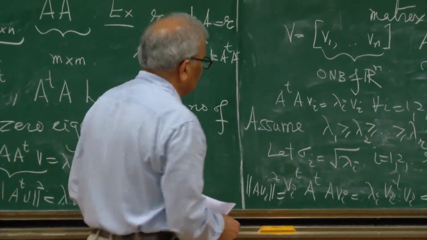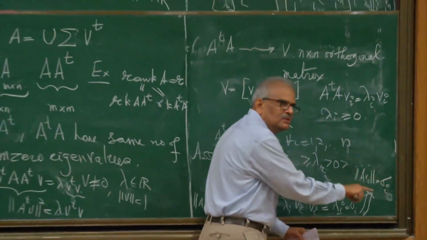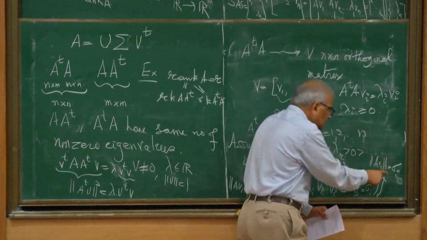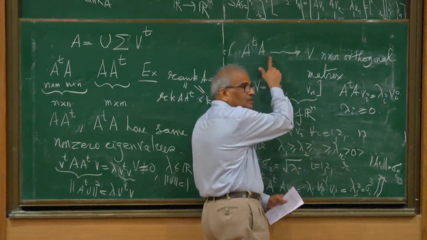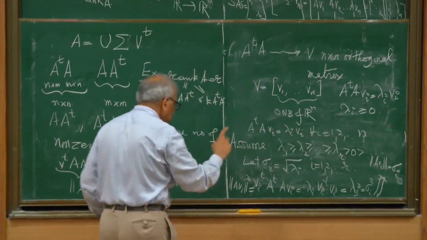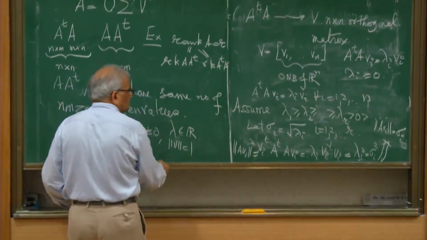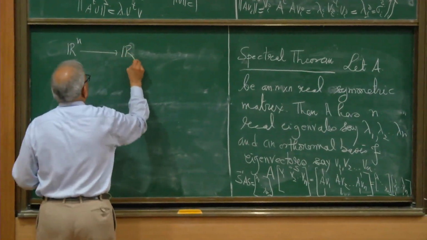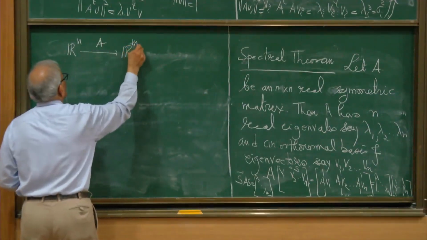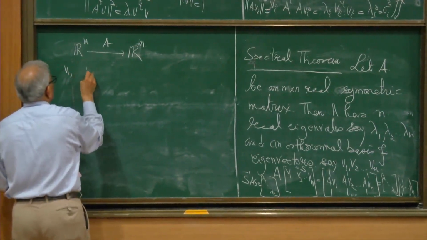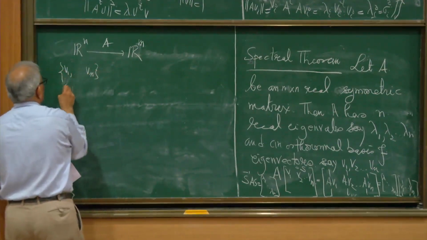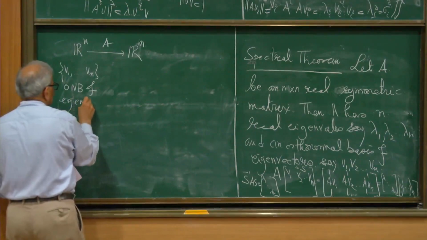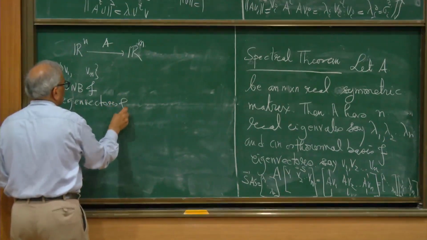So the ith singular value is simply the length of Avi, where the vi's are an orthonormal basis consisting of eigenvectors of A transpose A. There is one interpretation; there are other interpretations of singular values. A is acting from Rn to Rn, and I have this basis v1 up to vn, an orthonormal basis of eigenvectors of A transpose A.